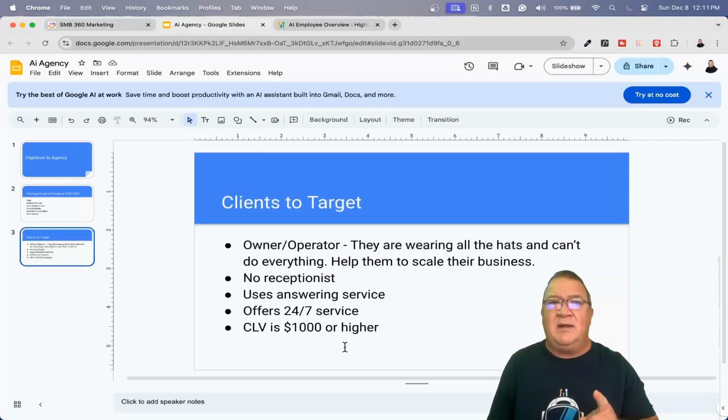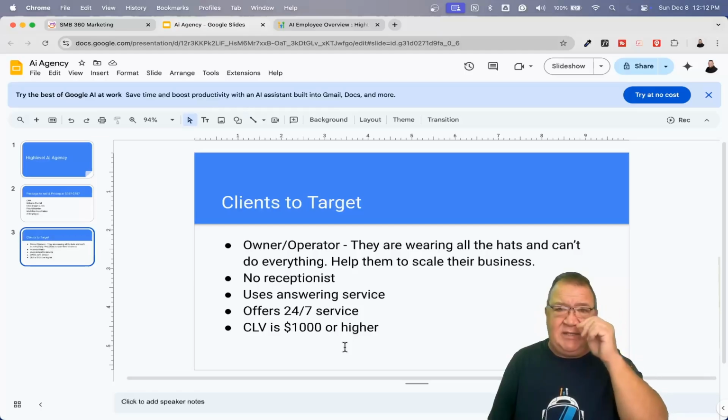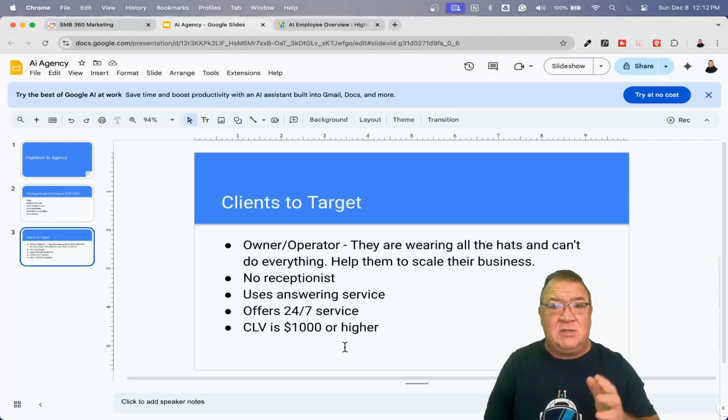Some other ones that are really great are businesses that actually have answering services. These are one of my favorites because answering services are a people business and they're getting expensive. Most answering services are probably somewhere at the low end around $100 a month for a very low minute package, to even upwards of $200 or $300 a month for calls that you get all the time, especially for people who have 24/7 service. If you're a service business and you offer 24/7 support, you can just look on their Google ad or their Yellow Pages ad to see if they offer it. These are prime people who would need this type of work because why? They're already paying out hundreds of dollars a month in answering service calls.